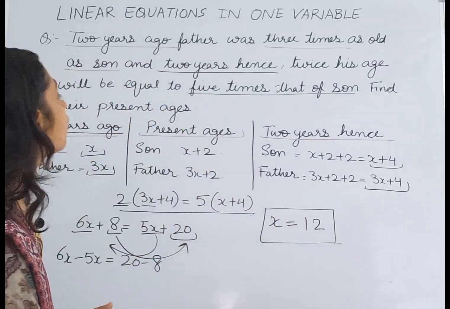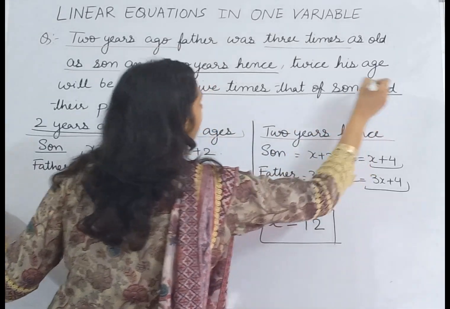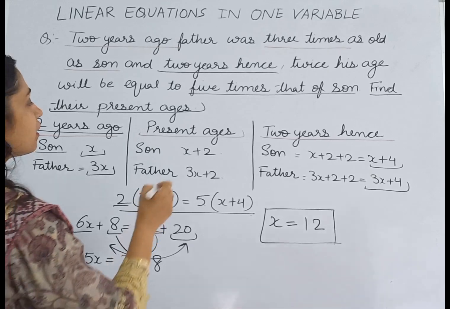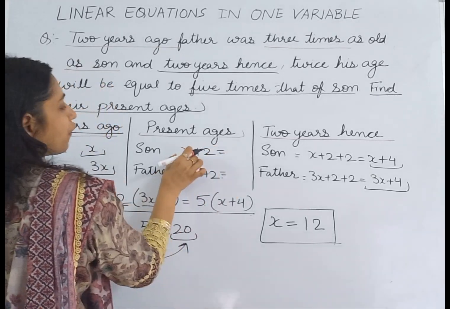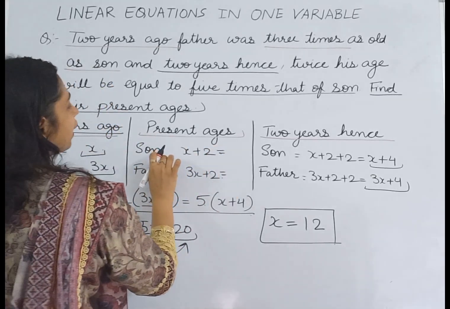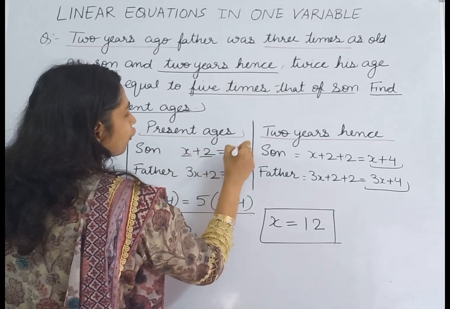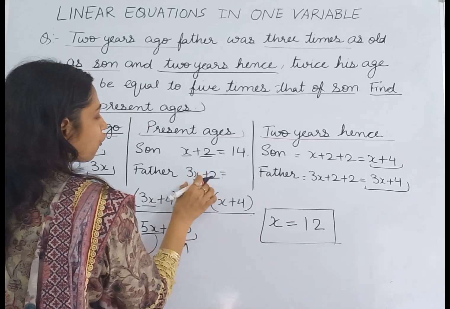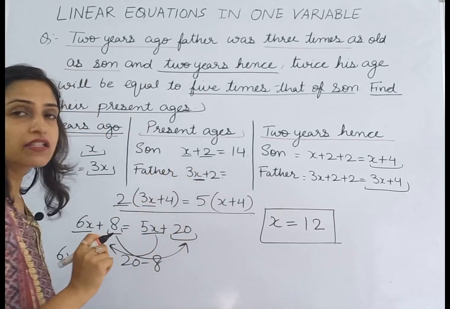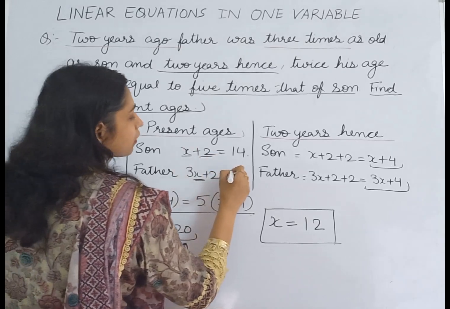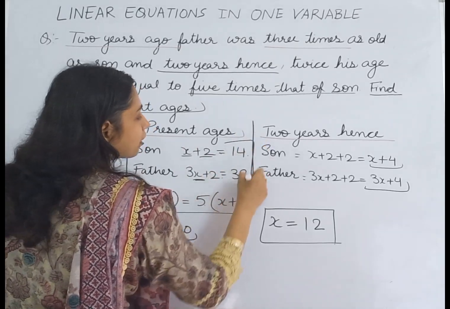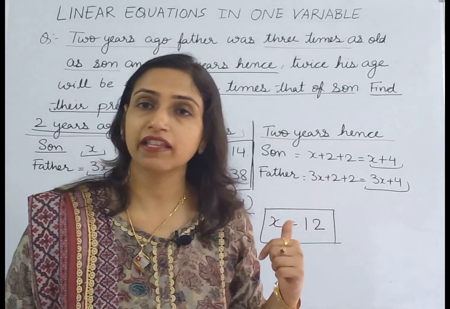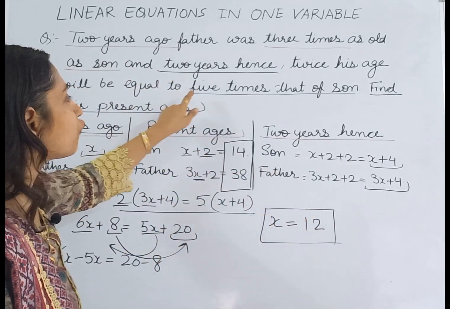And what do we need to find? We need to find the present ages of father and son. And what are their present ages? The value of x is 12, so the age of son is 12 plus 2, 14. Put the value of x over here: 3 into 12 is 36 plus 2 is 38. So these are the present ages of father and son, 14 and 38, because we need to find the present ages.